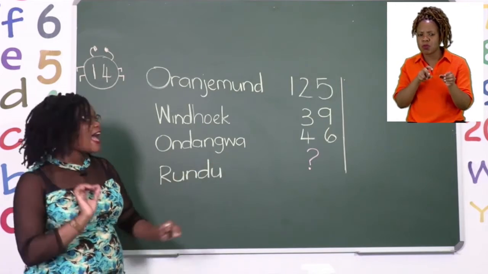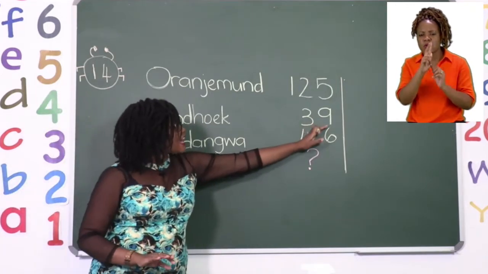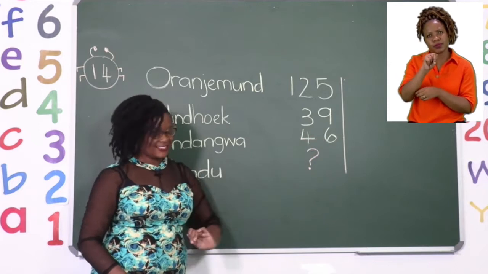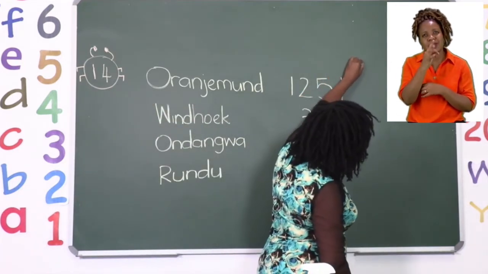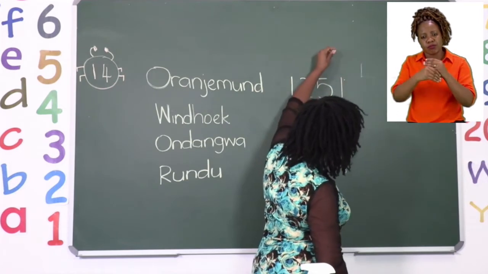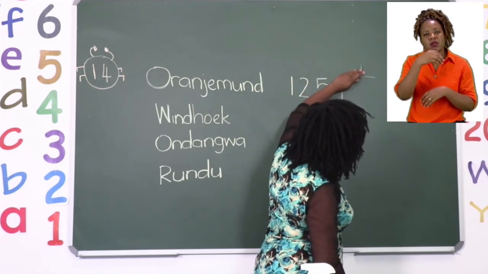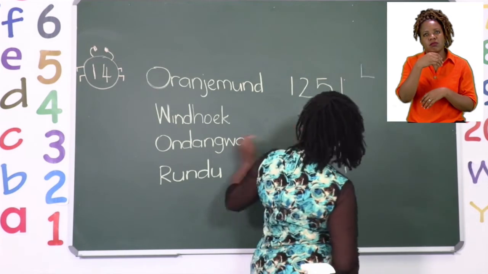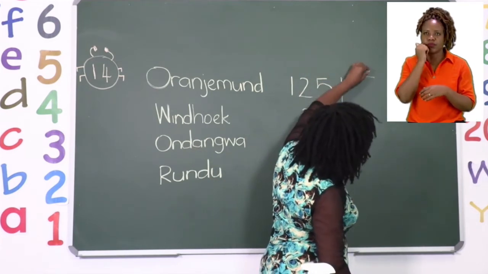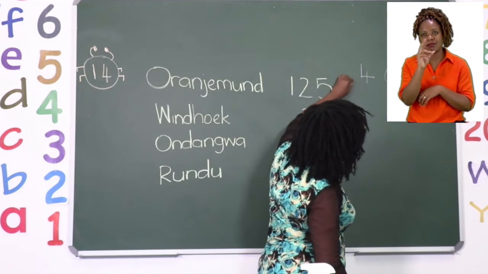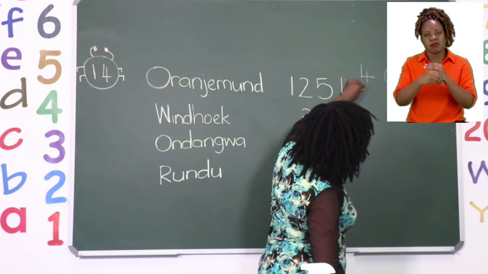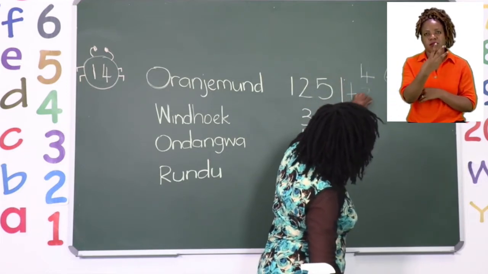So we are going to add 39 plus 46. I'm going to write my sum here. Let's start with Ondangwa. We are going to say 46 plus 39.